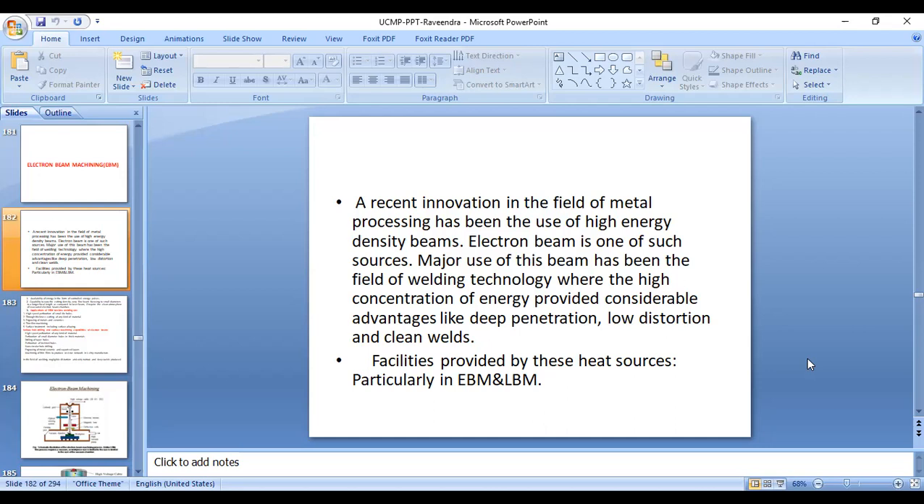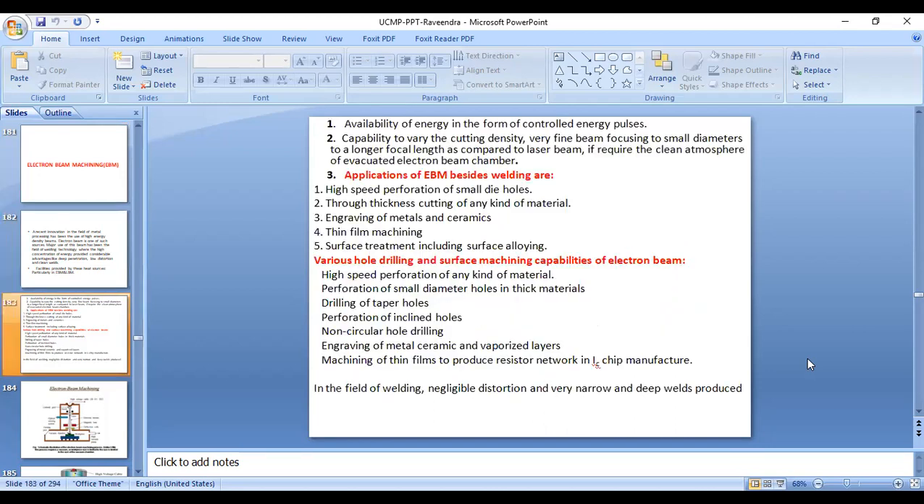Facilities provided by these heat sources, particularly in electron beam machining and laser beam machining, include availability of energy in the form of controlled energy pulses, capability to vary the current density, and very fine beam focusing to a small diameter at a longer focal length as compared to laser beam. If required, a clean atmosphere is provided by the evacuated electron beam machining chamber.